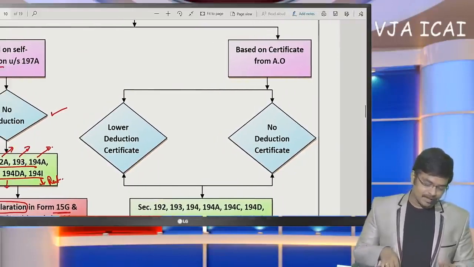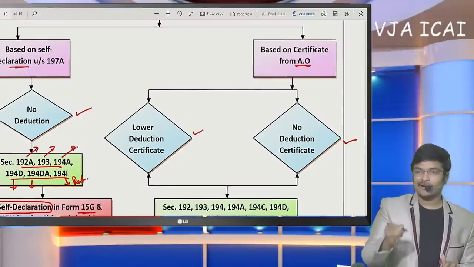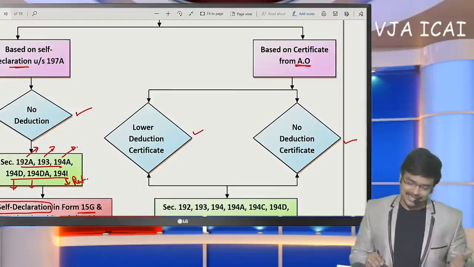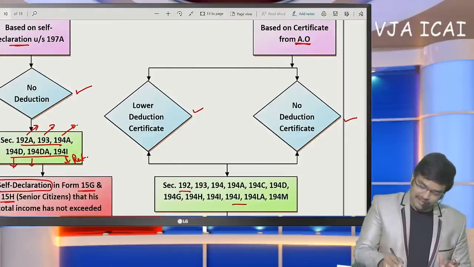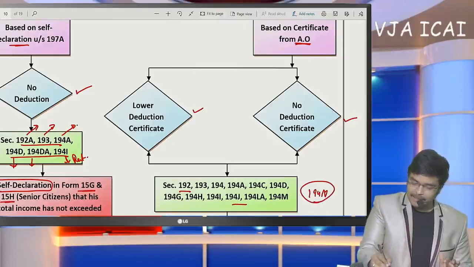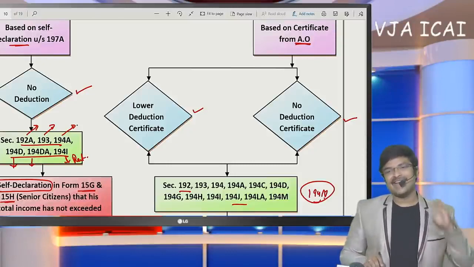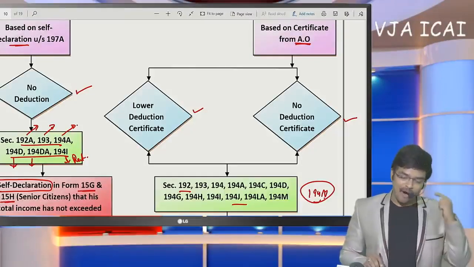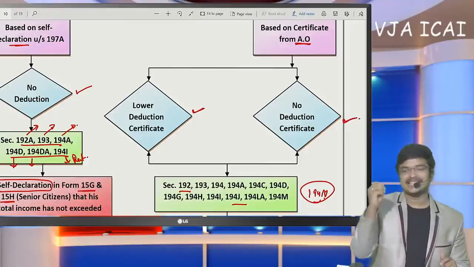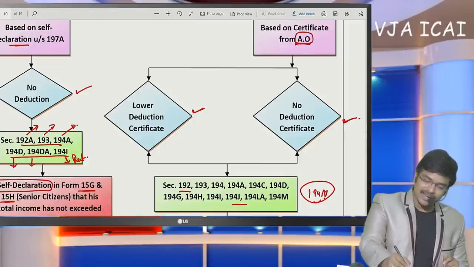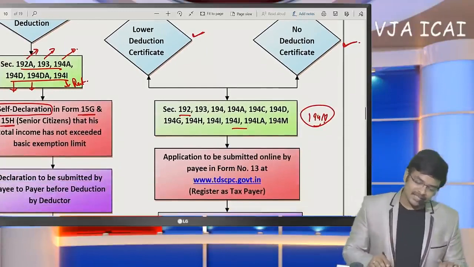Now coming to the other thing: lower deduction certificate or no deduction certificate to be obtained from the AO. Sir, for other sections we need a lower deduction or no deduction certificate. For all the sections we have discussed except 194N, for cash withdrawal, the AO is not going to give you any certificate. Section 194N is a mandatory section. For all other sections, they are going to give you a lower deduction certificate or no deduction certificate. Who is going to give this certificate? The Assessing Officer is going to give you a lower deduction or no deduction certificate in these cases.